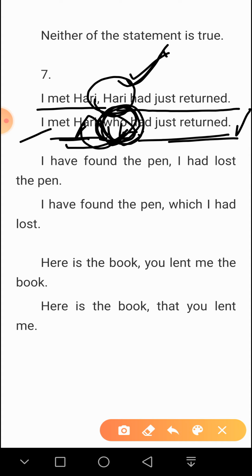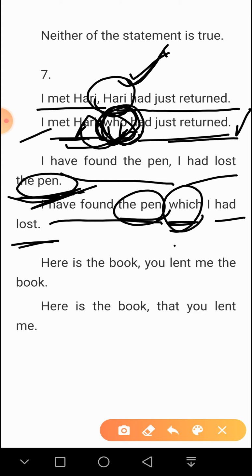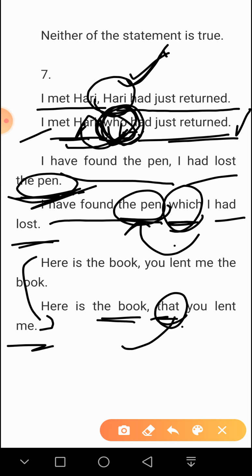I have the same kind of examples. I have found the pen. I had lost the pen. Instead of this pen, I have used which: I have found the pen which I had lost. So here which is referring to the pen, the noun going before. The next example is, here is the book. You lent me the book. And after using the relative pronoun, here is the book that you lent me. So I'm talking about the book, and that is used for the book.